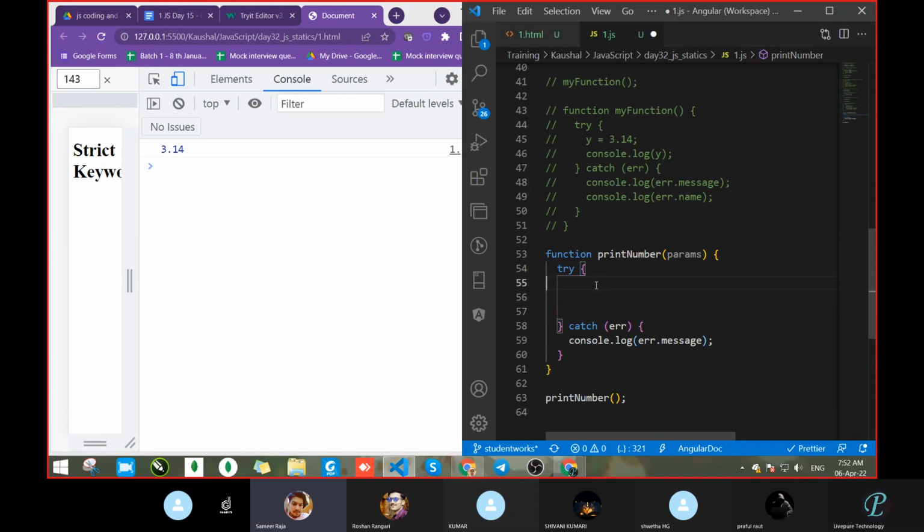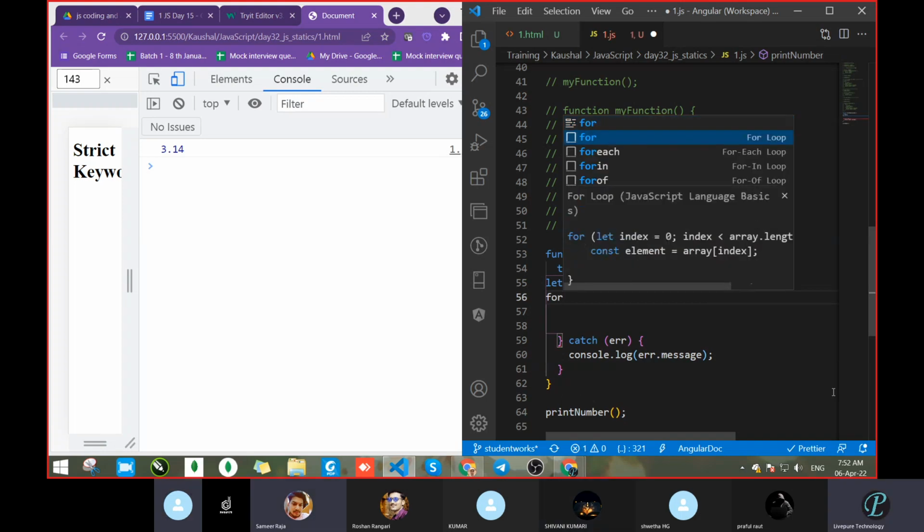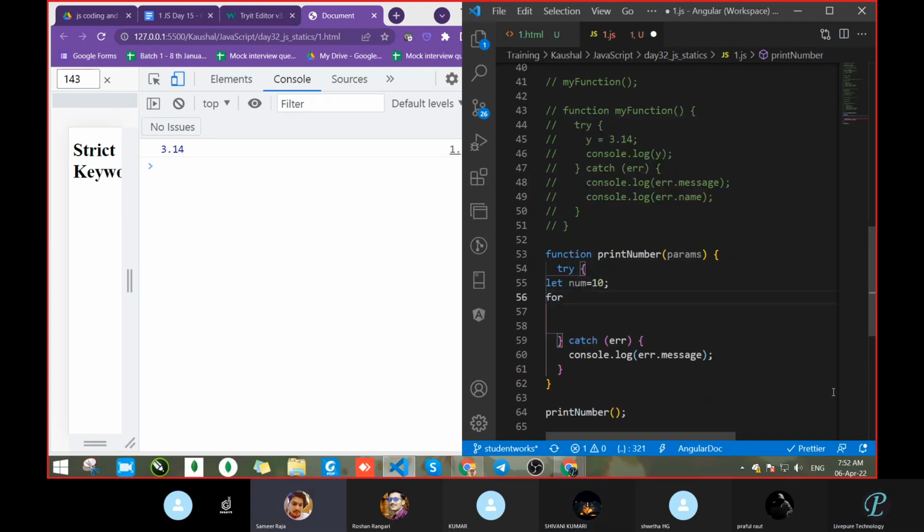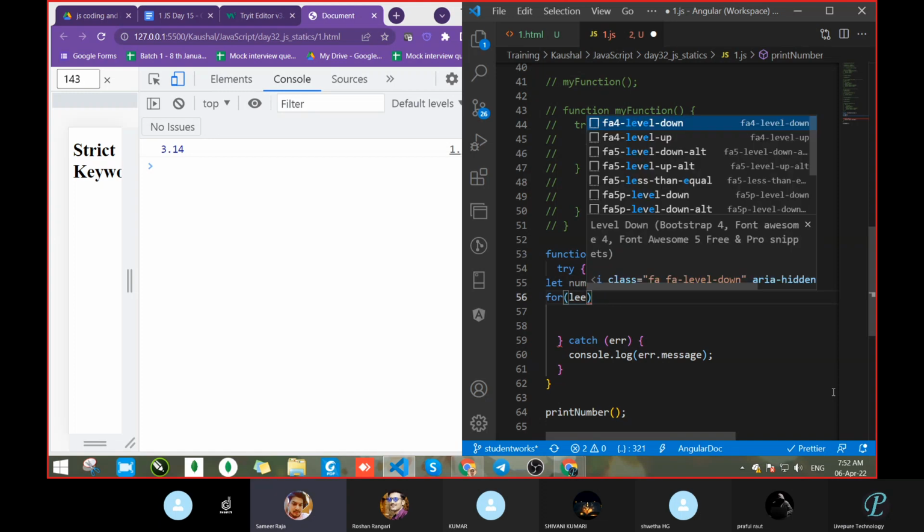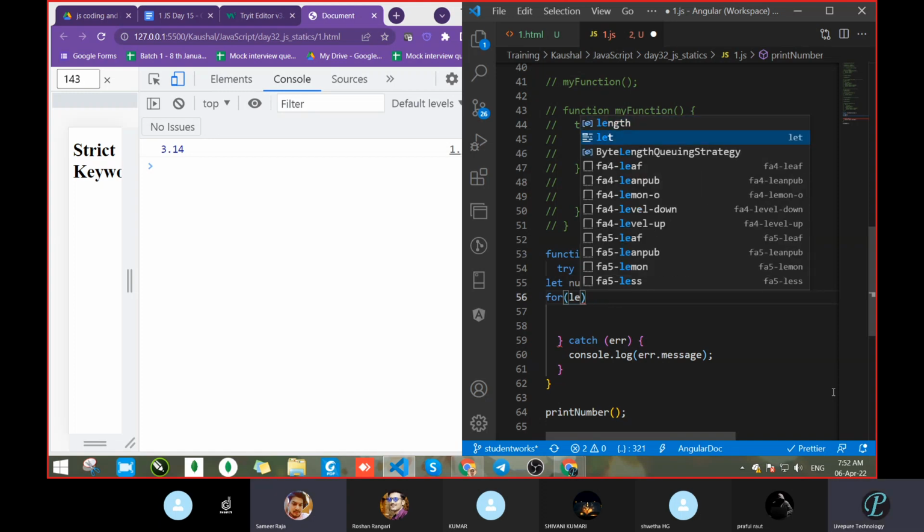Okay, declare the value. Let number equal to one, don't tell eight. Number equal to what? 10. Okay, 10, fine. Next, for loop. Let i equal to 0, no, 1, so you'll take 1. Let i equal to 1, sir.